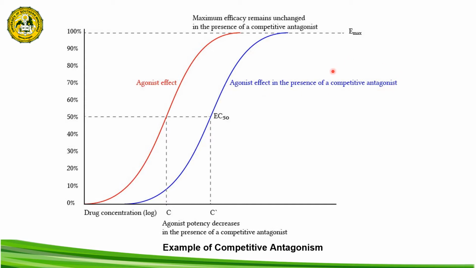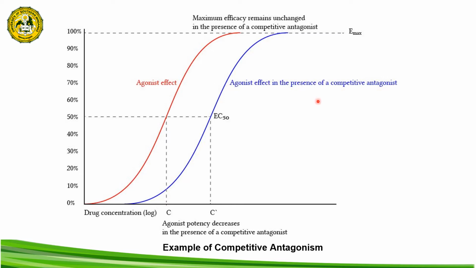This is because the binding of the antagonist to the receptor is completely reversible, meaning that the antagonist will be dissociated from its receptor when we increase the amount of the agonist drug. So we can still achieve the maximum efficacy when we increase the level of the agonist drug or the agonist ligand.